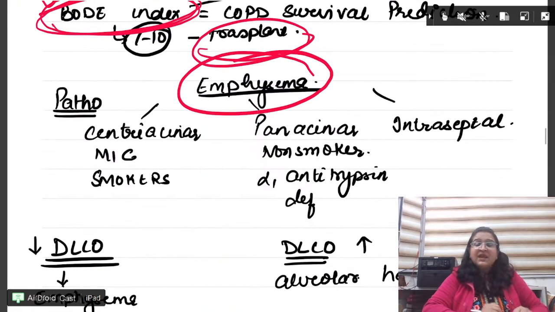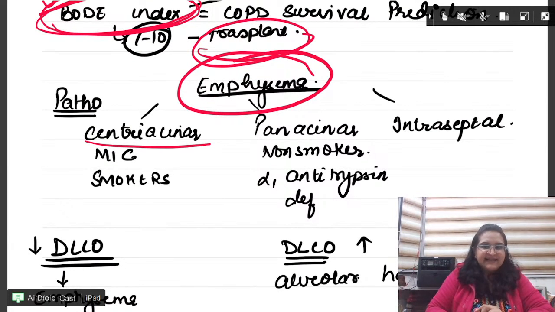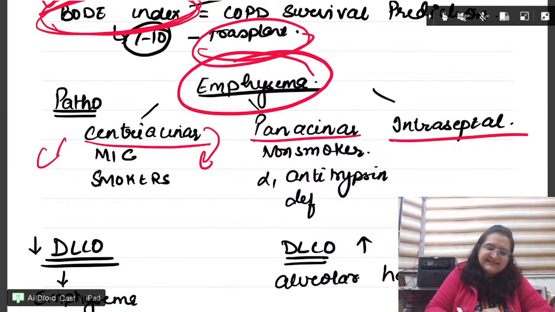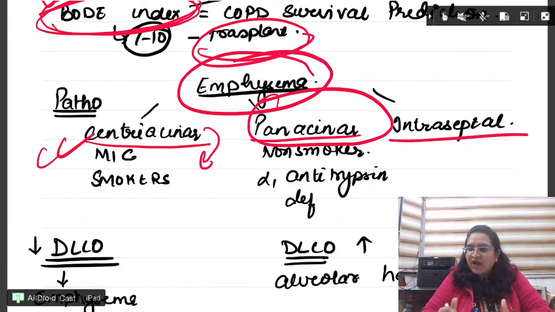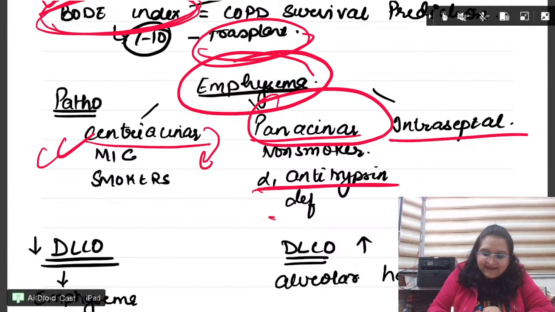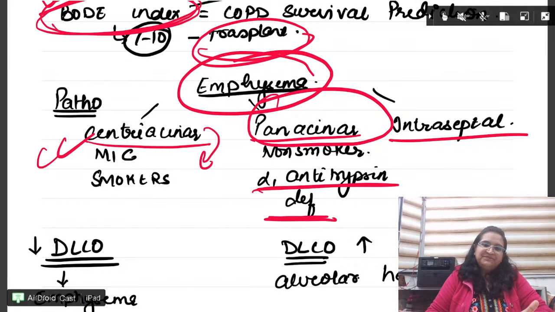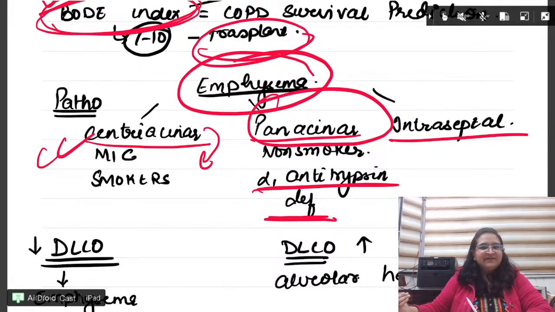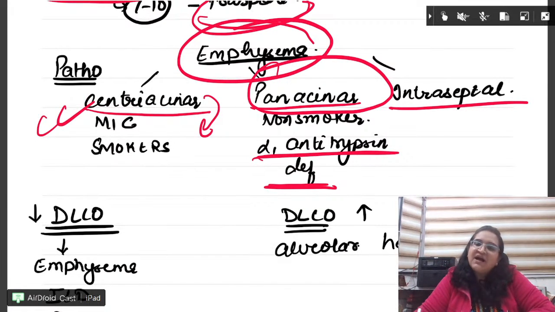Pathology of emphysema, please remember centriacinar, panacinar or paraseptal. Centriacinar, CC, cigarette, simple, most common, smoker, cigarette. ठीक है, panacinar क्या है? Panacinar is in non-smoker, alpha 1 antitrypsin deficiency. What is alpha 1 antitrypsin? It is anti-elastase. Elastase एक enzyme है जो elastin को finish कर रहा है. Right? So alpha 1 antitrypsin stops the elastase. So when it is deficient, emphysema occurs.